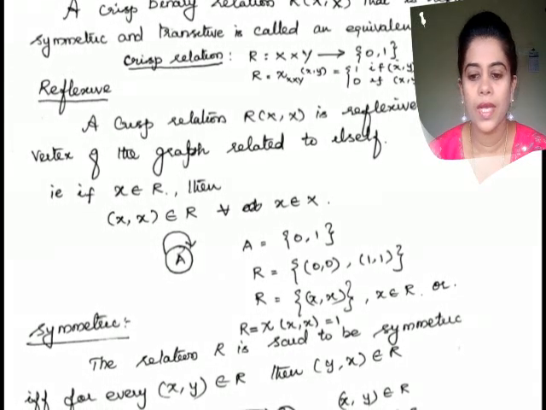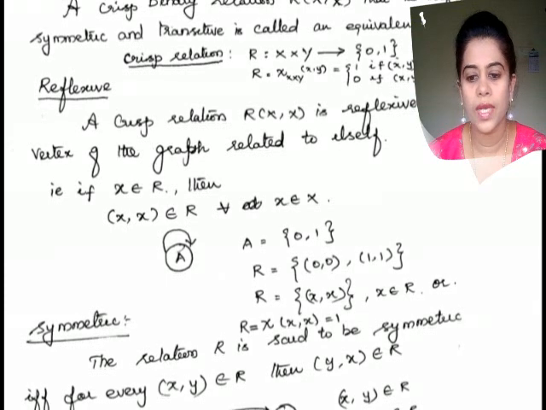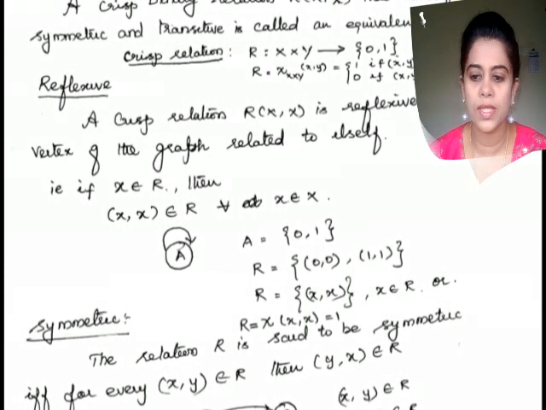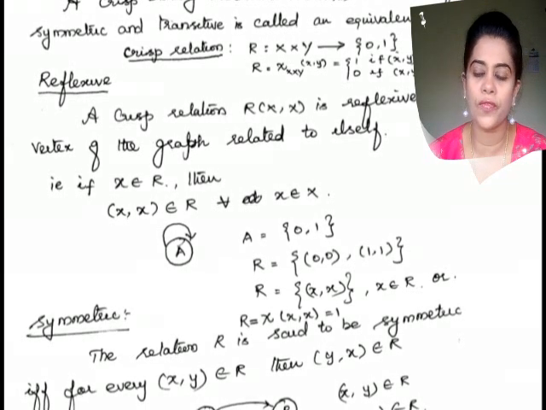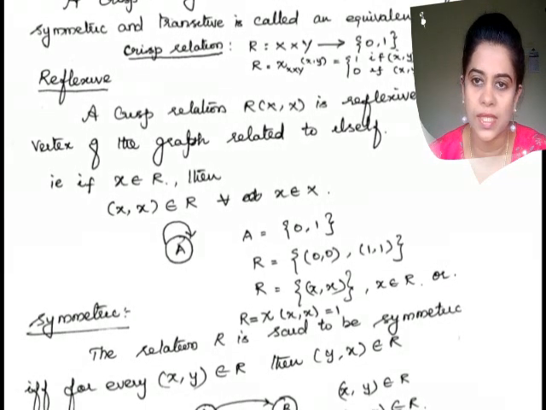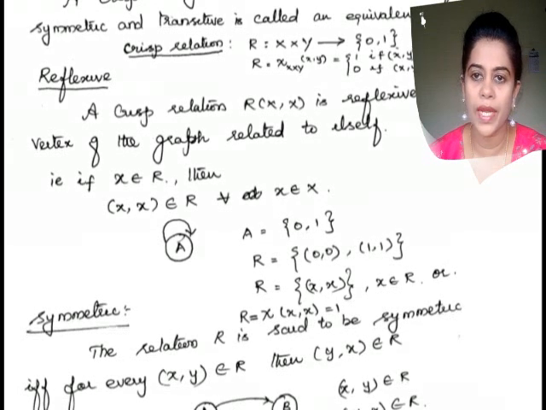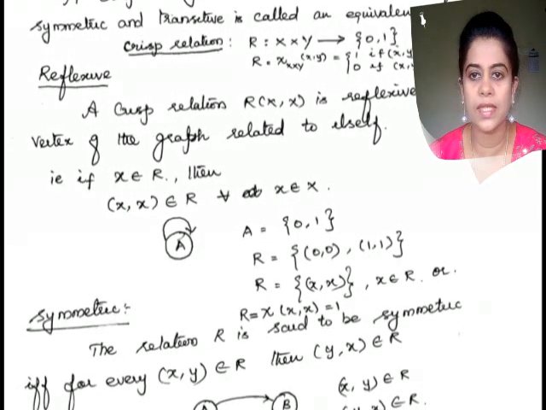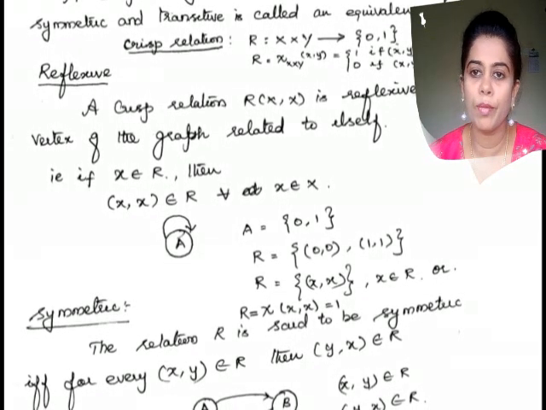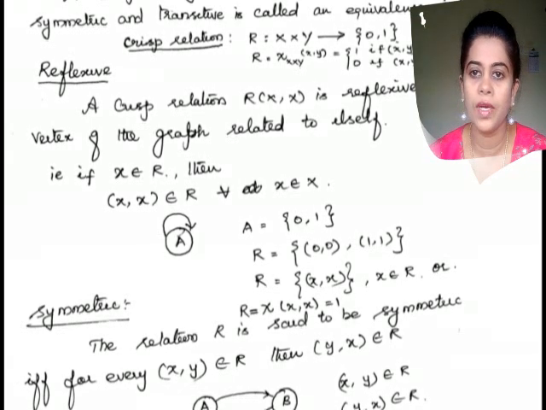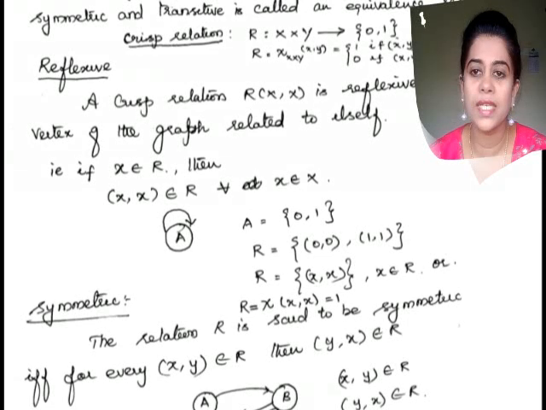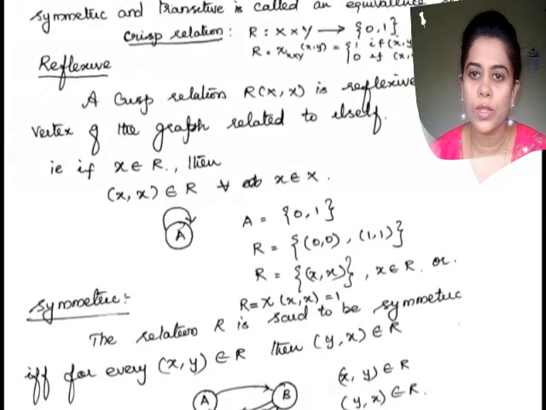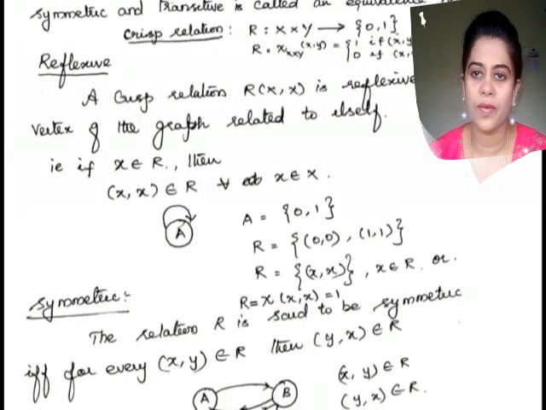Reflexive. A crisp binary relation on a single set is reflexive if every vertex of the graph is related to itself. The binary relation is considered as a graph, and every member of the graph originates a single loop, which means it is related to itself.